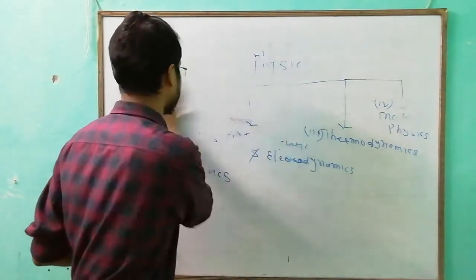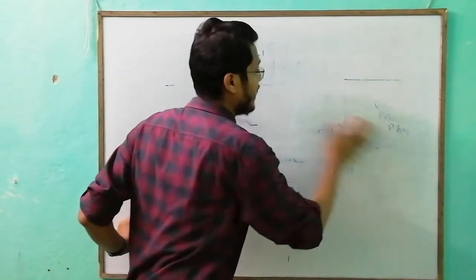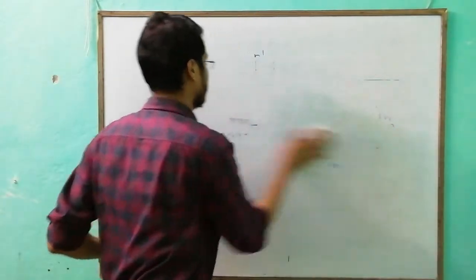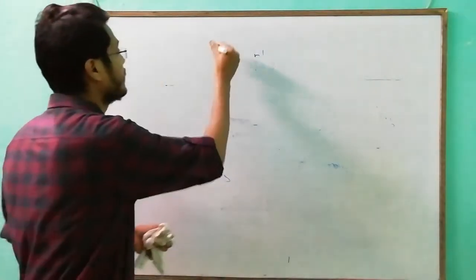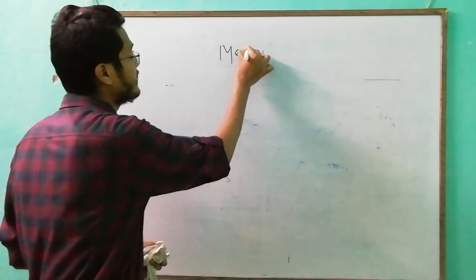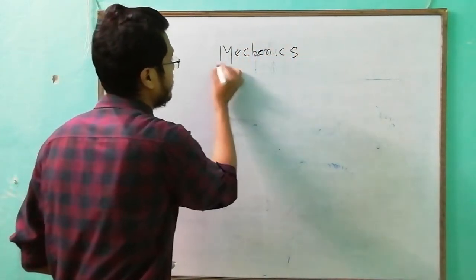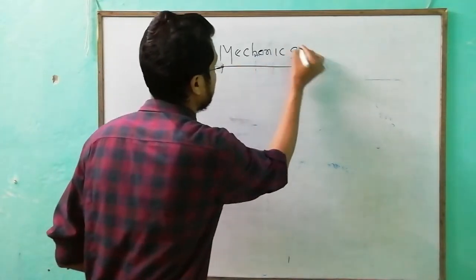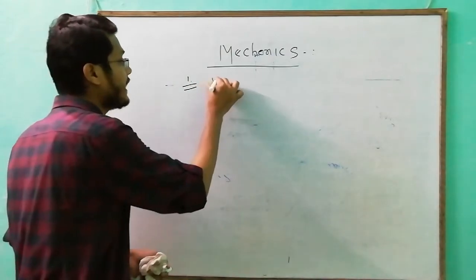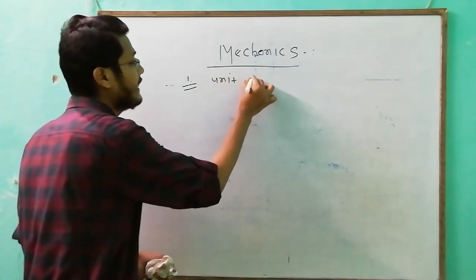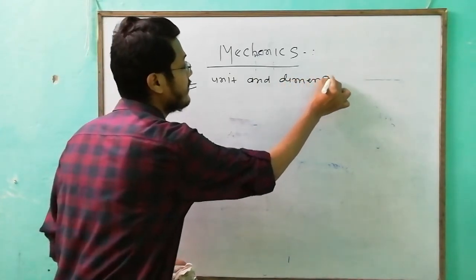So let's see what the marking scheme is and how we can score big in the topic. In mechanics, the first topic is unit and dimension.